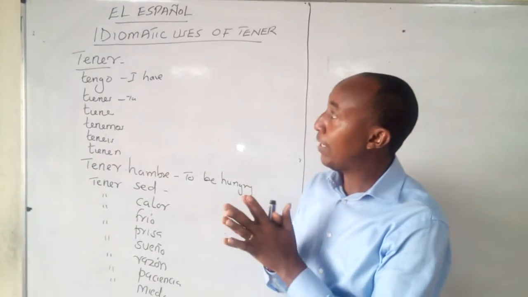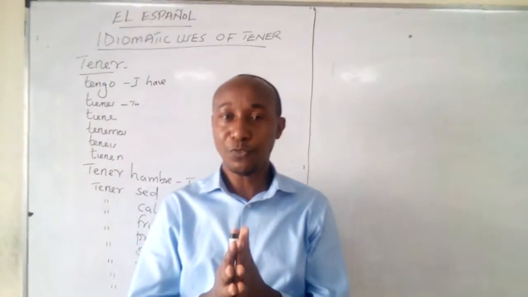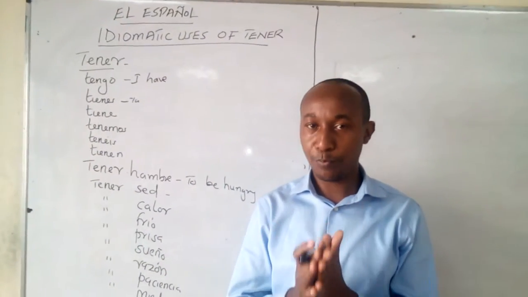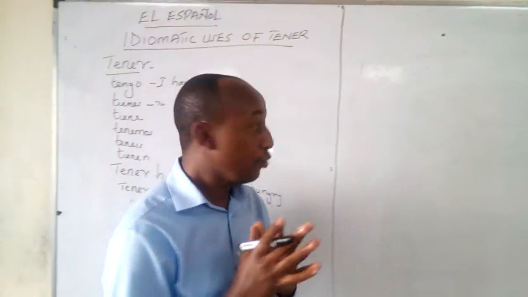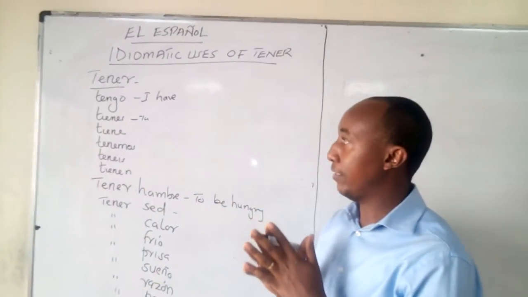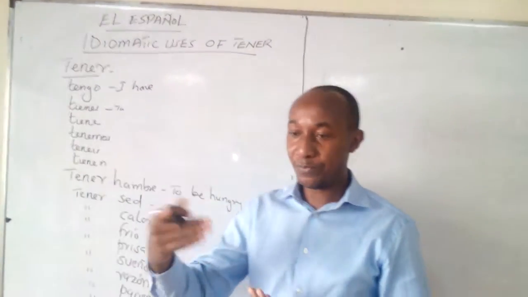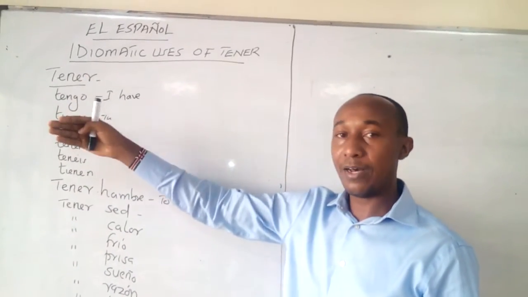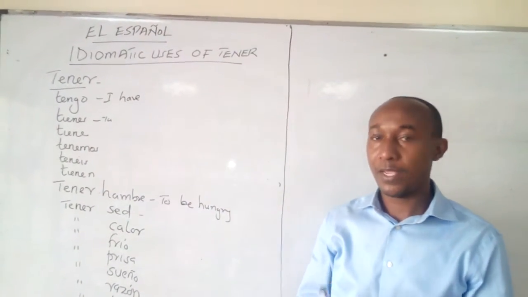And today we're talking about idiomatic uses of tener. When something has been used idiomatically, it means that it has a special meaning. And we are going to talk about the verb tener. We know from the previous lessons that tener means to have. So we use tener when expressing what we call possession.